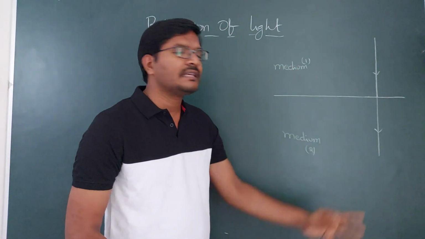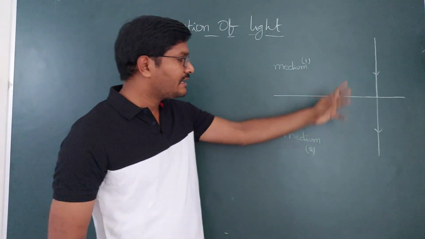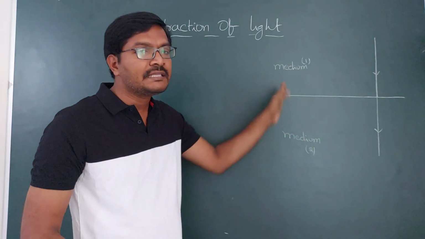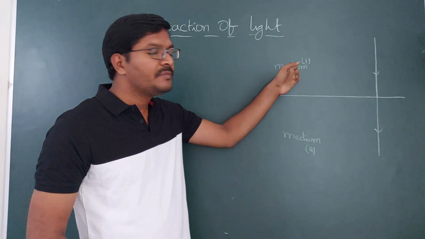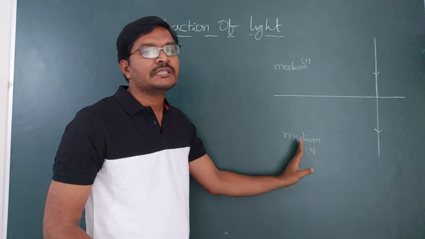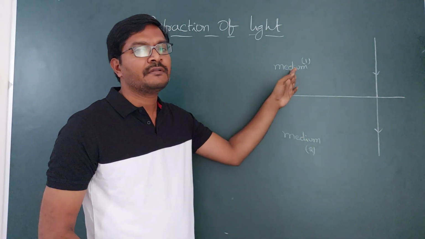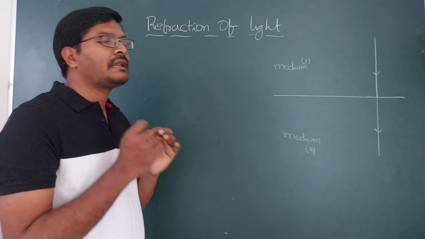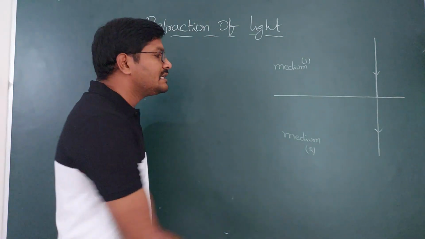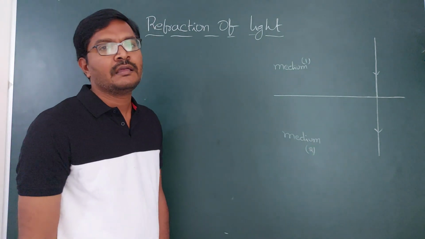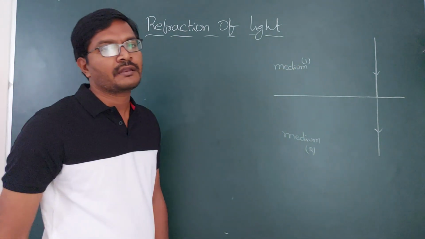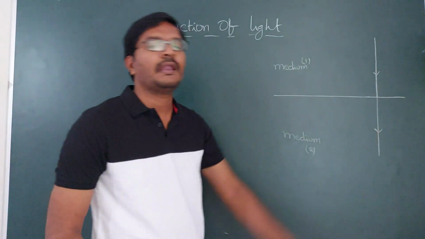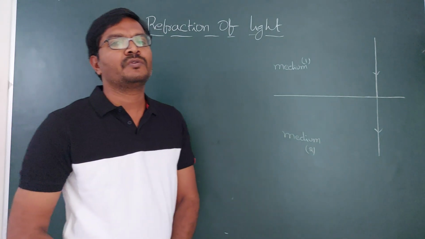Why is the velocity changing? The velocity of light is changing because the medium is changing. That is a property of nature. This medium has one nature and this medium has a different nature compared to this one. That nature which can affect the velocity of light is said to be the refractive index. So this medium has a refractive index and this medium has another refractive index. Because of the refractive index changes, the direction of light and velocity are going to change.